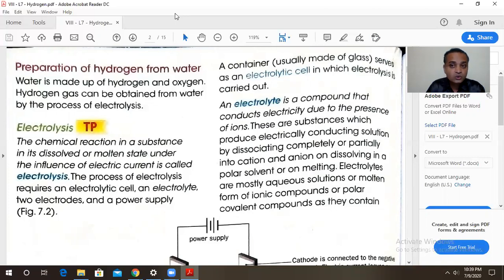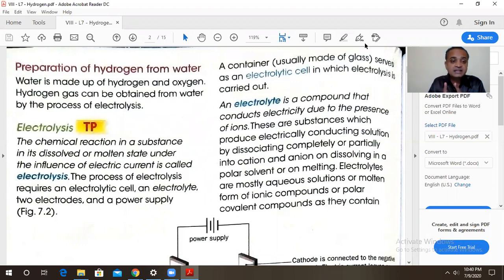So dear friends, when you pass electric current through any substance which is in a dissolved state, you are dissolving that compound or a substance in water or a suitable solvent, or that substance is in a molten state. Lava is a molten state. Metals, when they are melted slowly, that stage is called as the molten stage.